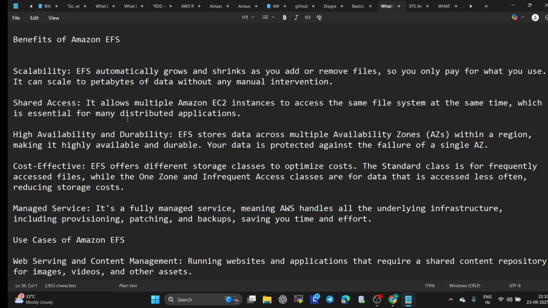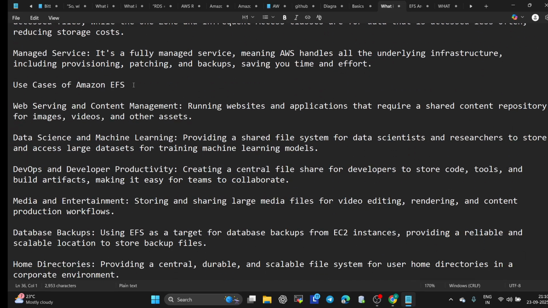Now we can move to use cases of EFS. First is web hosting. Web hosting means shared content. It means multiple EC2 instances or servers serving a website can access the same HTML, CSS and images stored in EFS. For example, multiple shop employees sharing the same inventory rack.